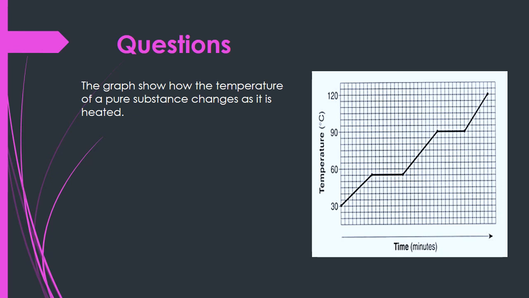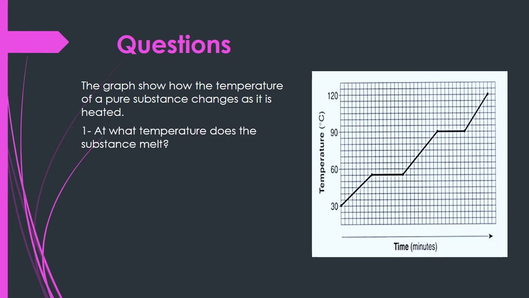Now we are going to solve some questions related to this lesson. The graph shows how the temperature of a pure substance changes as it is heated. So we have a pure substance heated, starting from 30 degrees Celsius. First question, at what temperature does the substance melt?